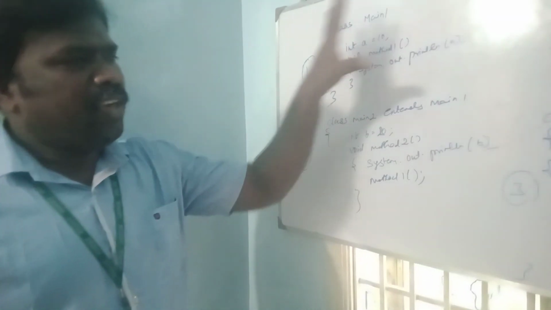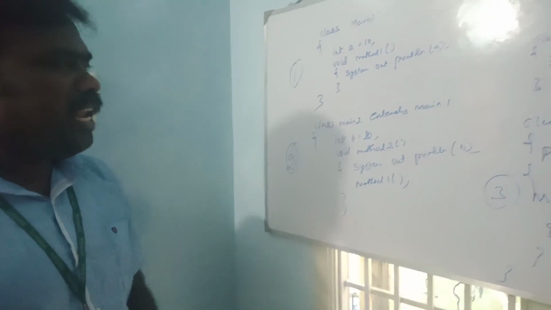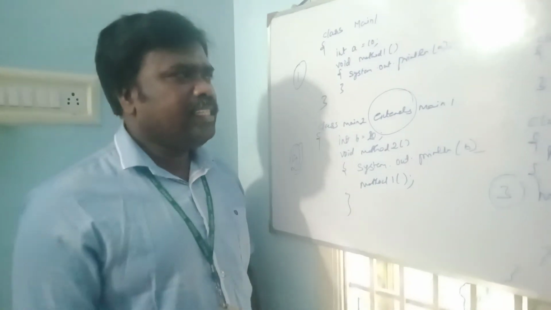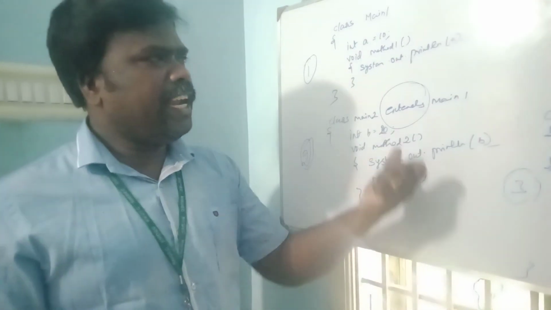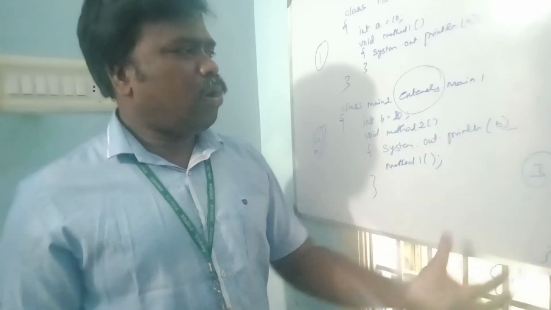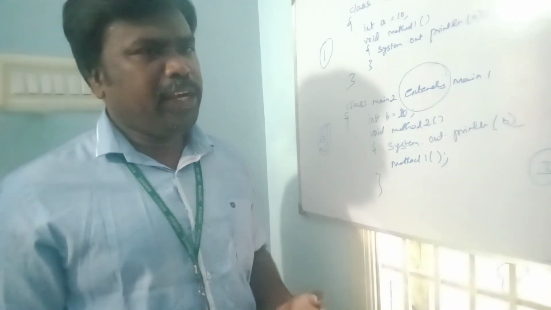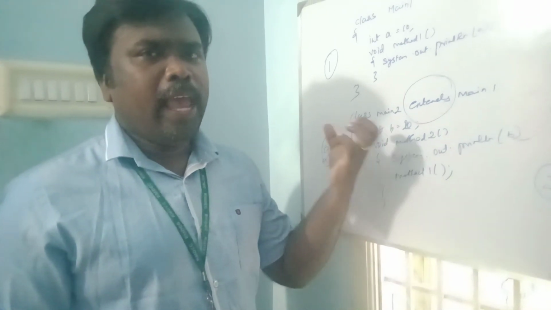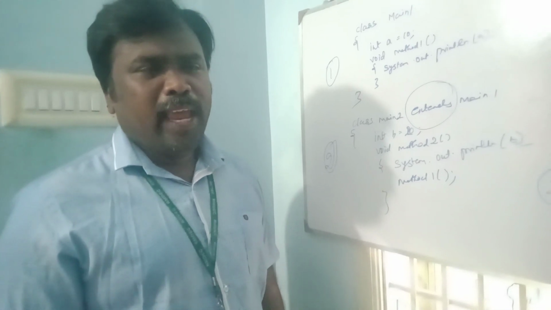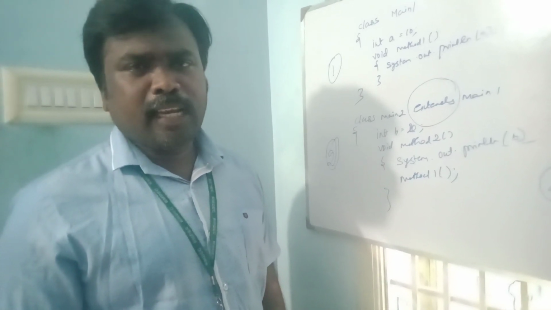This is a very simple concept. In inheritance, don't forget we are using the keyword extends. What do you mean by extends? Extends is nothing but inheriting the properties from the superclass to the subclass, right? This is the very important concept of inheritance. I already told you inheritance is one of the important pillars of object-oriented programming. The next concept we will discuss later. Thank you.